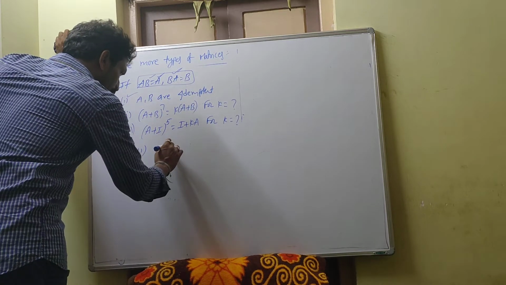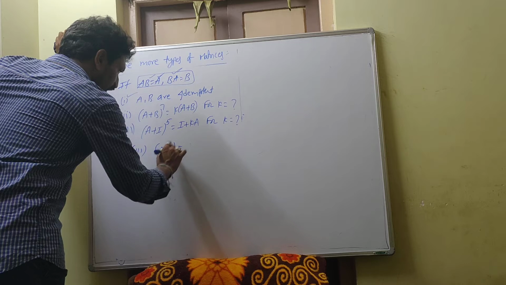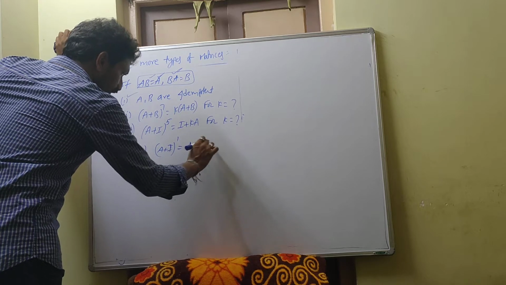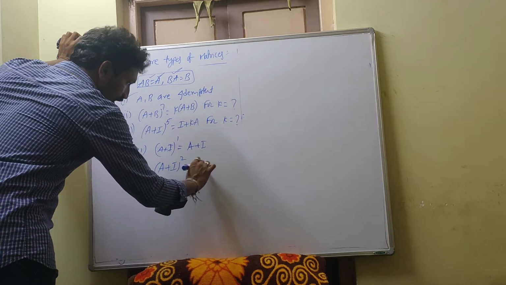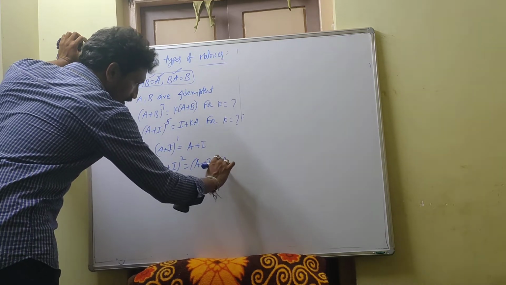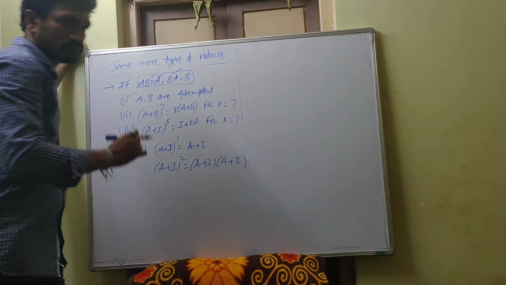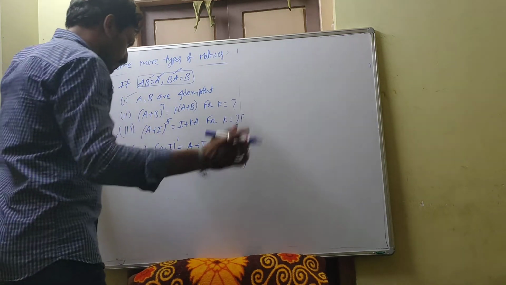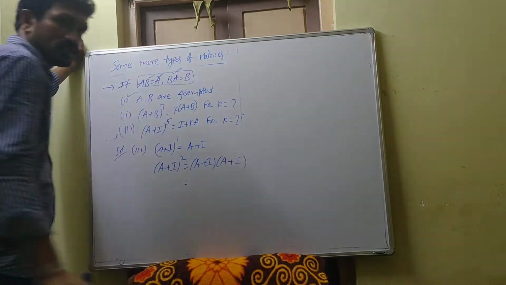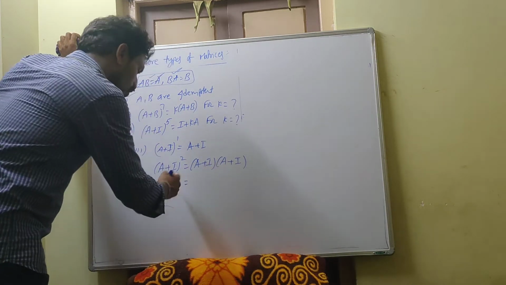Okay. So (a plus I), first you take as it is, you write a plus I only. Next one, (a plus I) whole square. How can I write (a plus I) into (a plus I)? Okay, clear? See here, this is nothing but (a plus I) whole square.